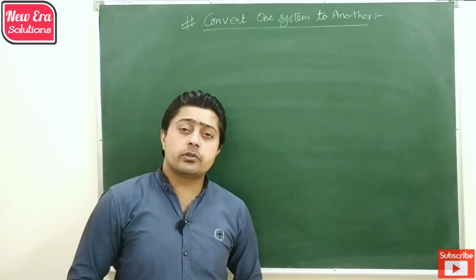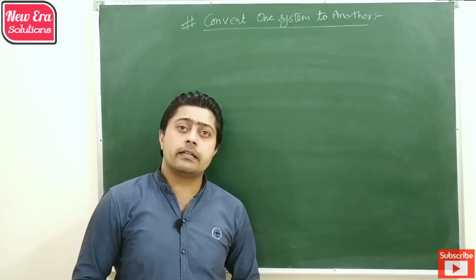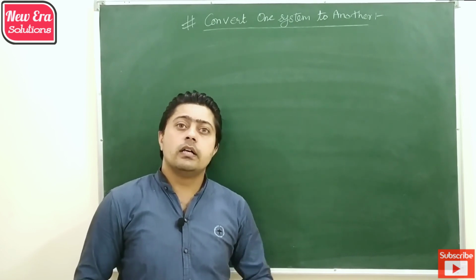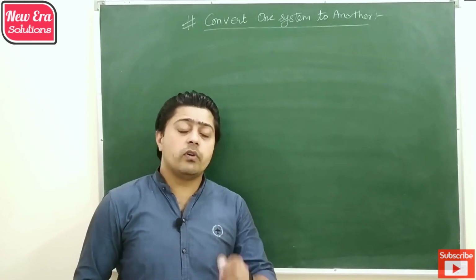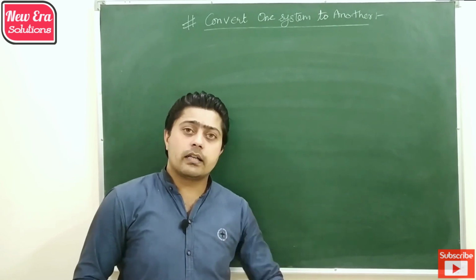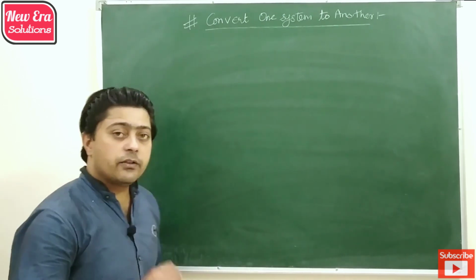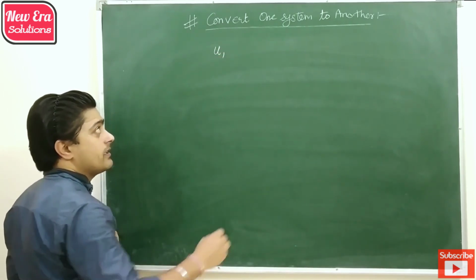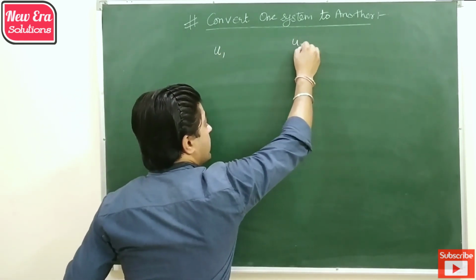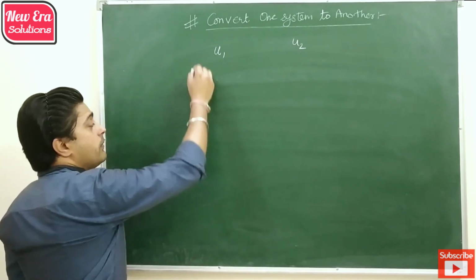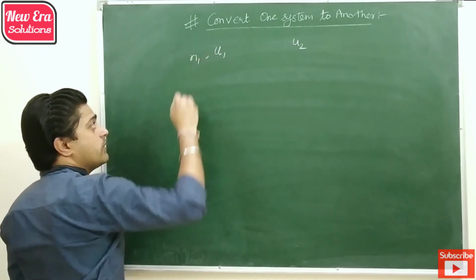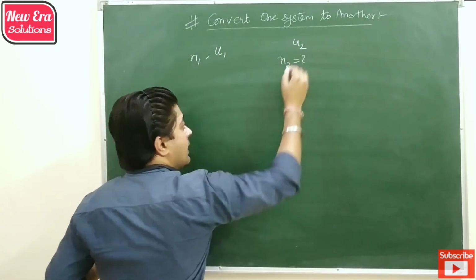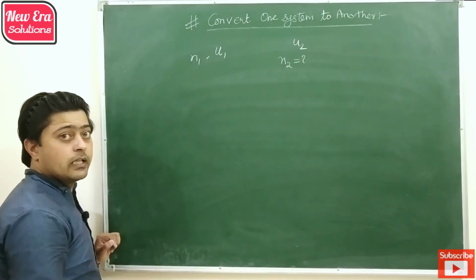The next application of dimensional analysis is that by using these dimensions we can also convert a physical quantity from one system of units to another system of units. That is, if a physical quantity has unit U1 in one system and unit U2 in another system, and the magnitude in the first system is N1, we can find the magnitude in another system by using the dimensions.